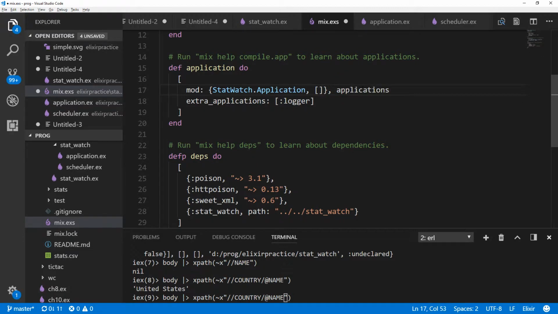You may have seen this in Phoenix apps or other OTP projects, or other Mix projects, I should say. And then we just add StatWatch, and that would be it. Every time we started our server, it would start up StatWatch and start logging the stats that we care about from YouTube and Alexa and whatever else gets added in the future. And that's really all there is to it. Since it's an OTP app, you just drop it in there and it'll be in the supervision tree. Somehow the process gets killed, it'll get restarted.